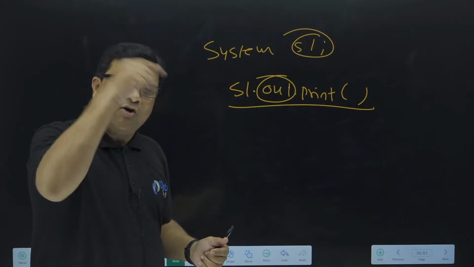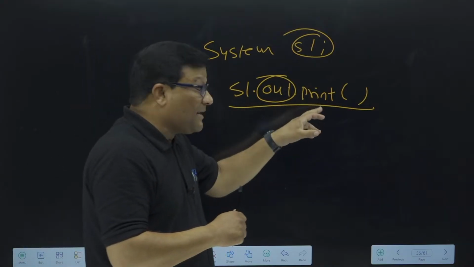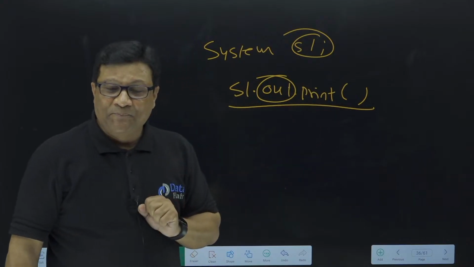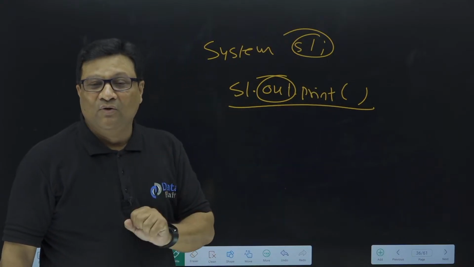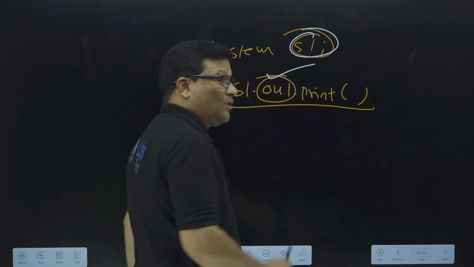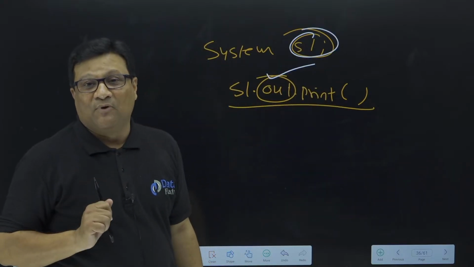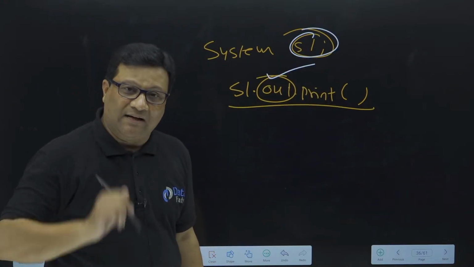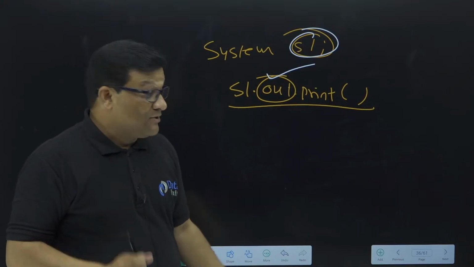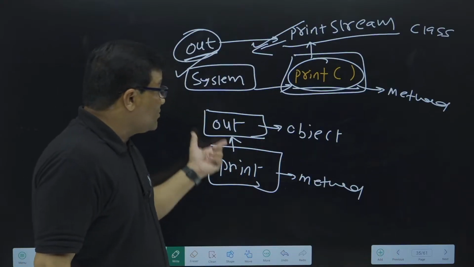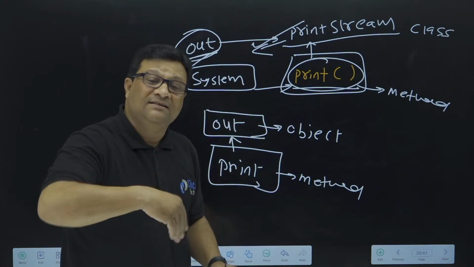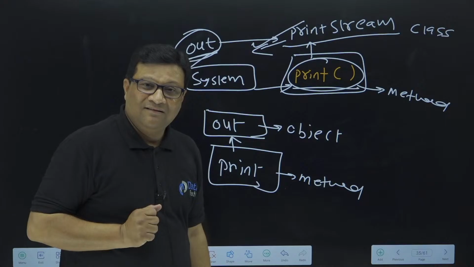Out object belongs to this System class, and the print method will be accessed by the out object. So S1.out.print. But again, Java says that there is no need to create an object of this System class to call this out object. I say, boss, how is it possible? If anything belongs to a class, to access that we have to create an object of the class. So since the out object belongs to the System class, I need to create an object of this System class to access this out object. This is a rule.